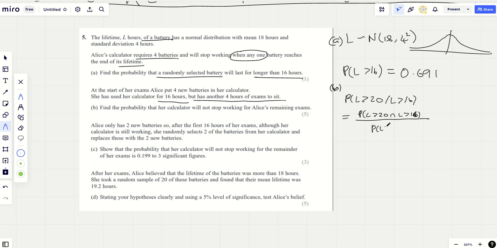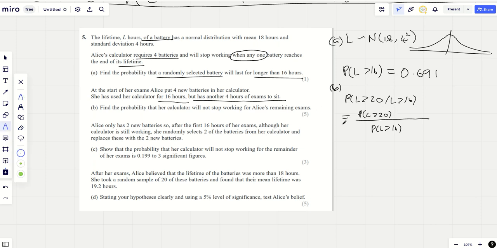But if you look at that top statement, if I told you something had lasted for longer than 16 hours and it had lasted for longer than 20 hours, surely I'm really telling you only one thing there, and saying it's lasted for more than 16 hours is redundant. And so that's just L is greater than 20.